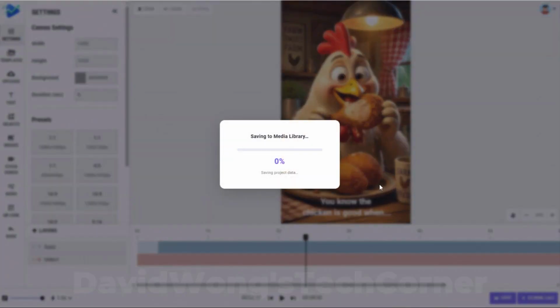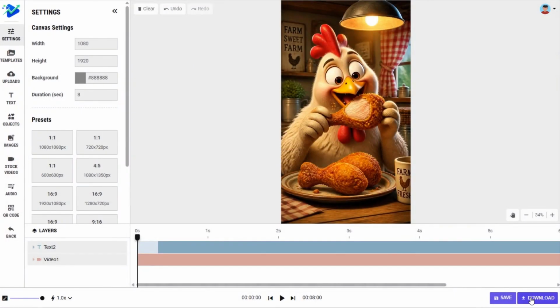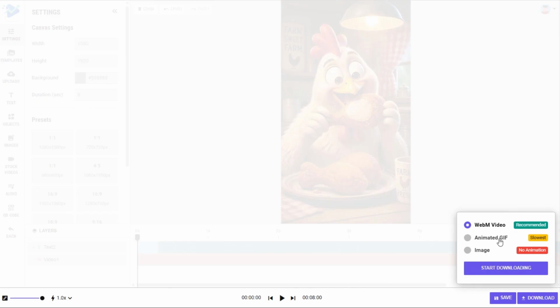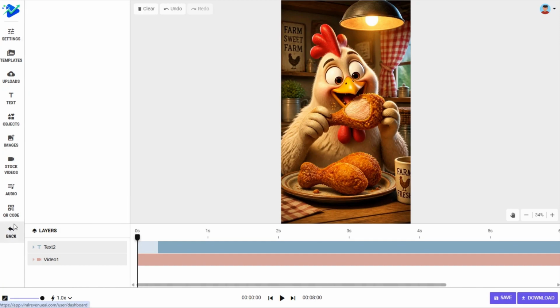So let's go ahead and save that as a project to our media library. And what that does is, if you have the Pro Elite automation upgrade, you can actually upload it to your social media accounts directly from this tool. And then you can also download it either as a video, a GIF, or an image. Obviously an image is not what we want. That's a static image. A video is typically what you're going to want. There we go. And when we're done with the editor, we can either click the logo in the top left corner or click the back button to get back to the main dashboard.